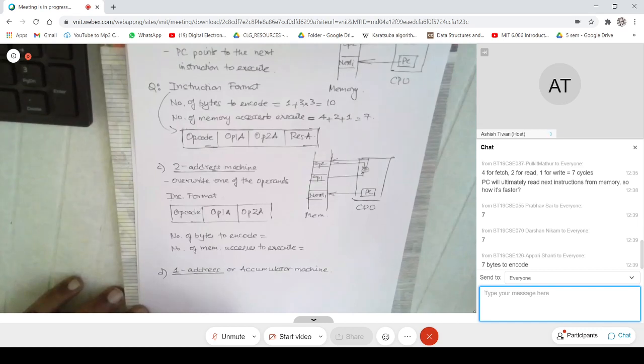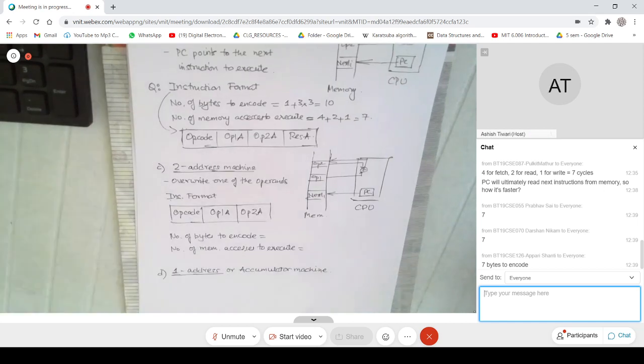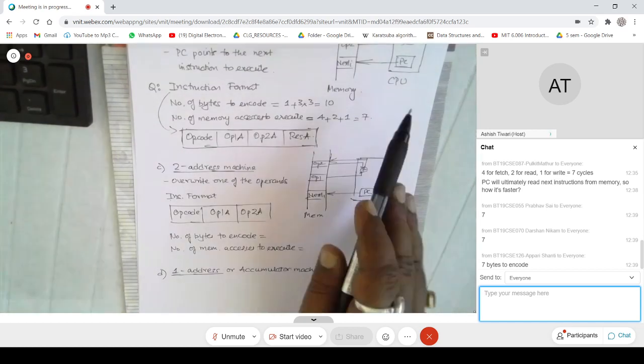Yes, but still we require to access memory to update the program counter, I mean the PC. Okay, so probably that is a question I didn't want to answer right now. So the question is, how is the program counter updated? For example, you can initially start PC from a value, say 0.